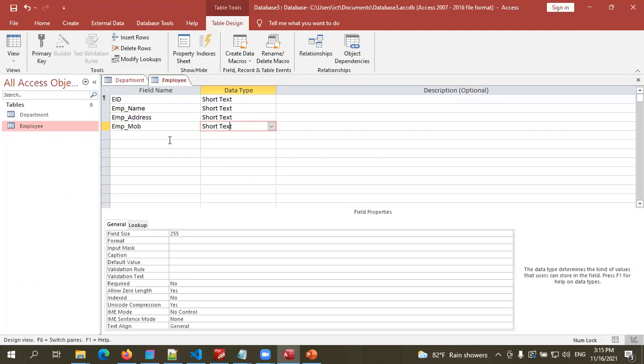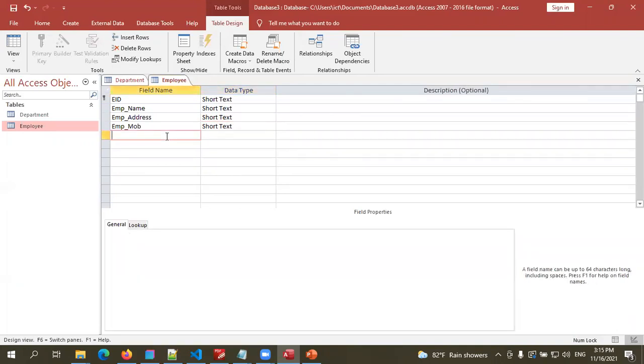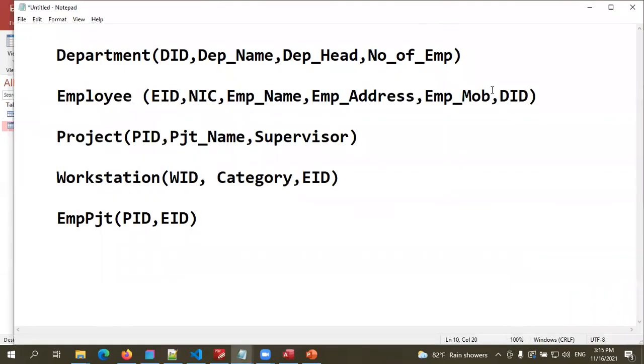Then again, we have to have department ID as well in this table, right? Because to create the link, we must have department ID. That is why we initially design the table on paper and clearly identify what are the relevant fields in one table. Now we know that to make the relationship between department and employee, we have to add a new field, that is department ID, into the employee table.